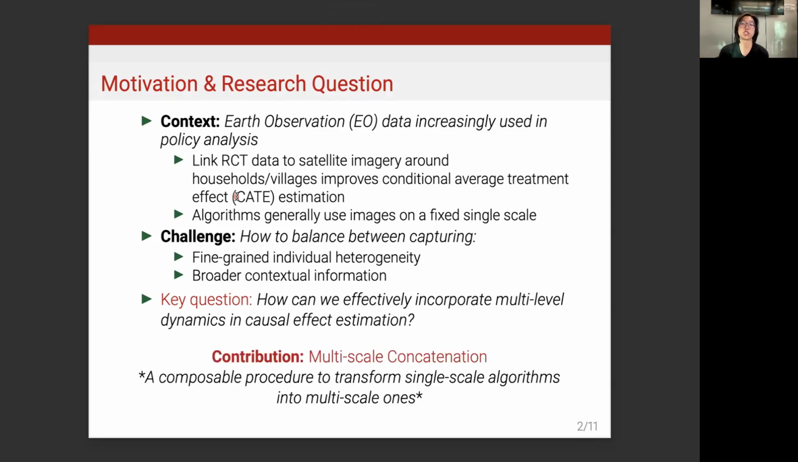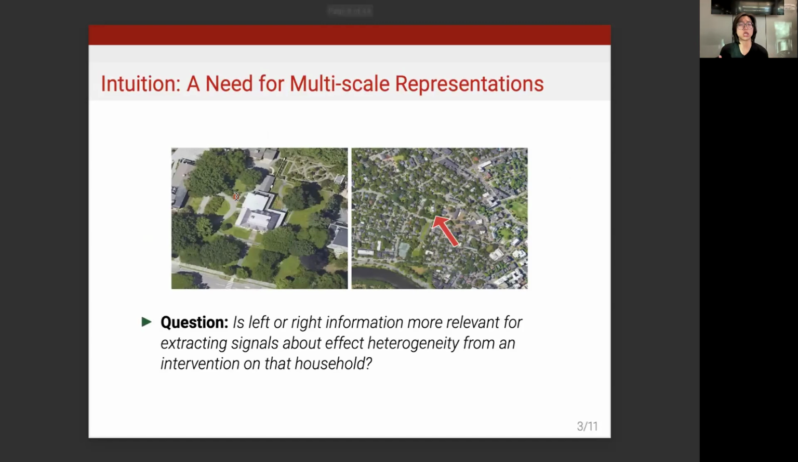Our contribution is to propose the method multi-scale concatenation, which is a composable procedure that transforms single-scale algorithms to multi-scale ones. It's easy to use, and we show that it improves the performance of CATE estimation algorithms compared to single-scale ones. The intuition for the need of these multi-scale representations can be seen in these two images.